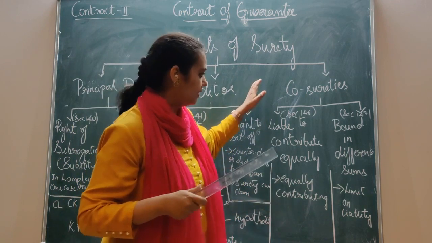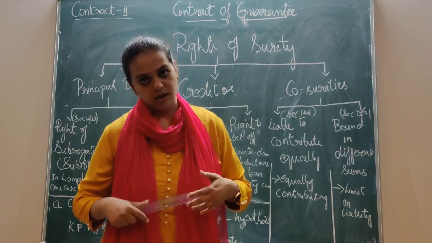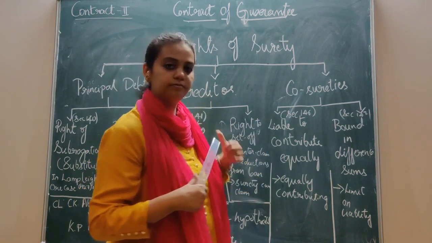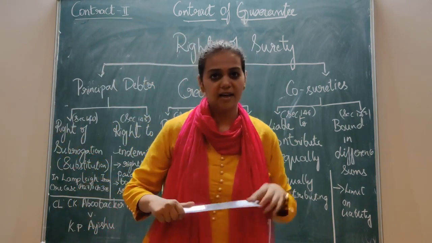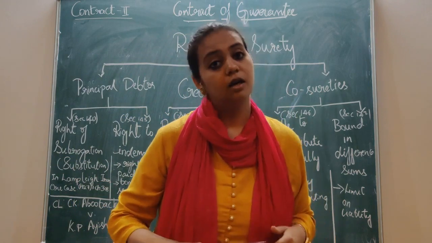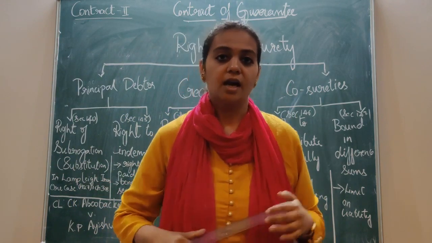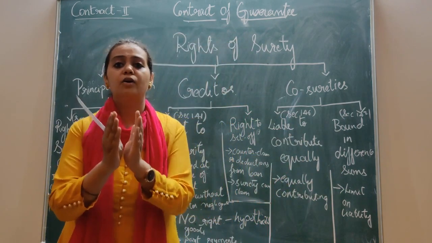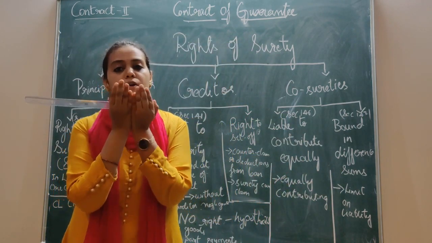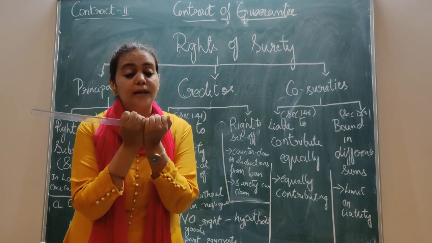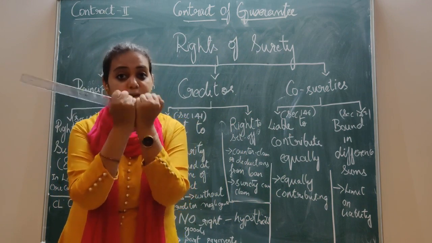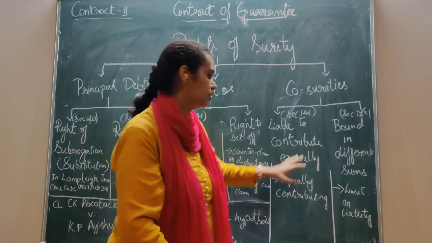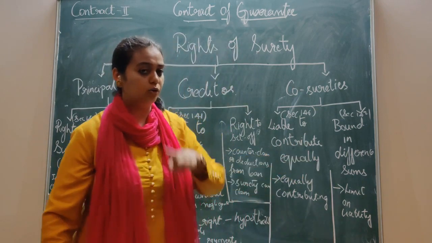They can recover it from the principal debtor, 10,000 each by each surety. That's all. This means they are liable to contribute equally, that is, the contribution is made equally by the sureties and co-sureties. Simple explanation. We have already dealt with this under the co-surety topic.